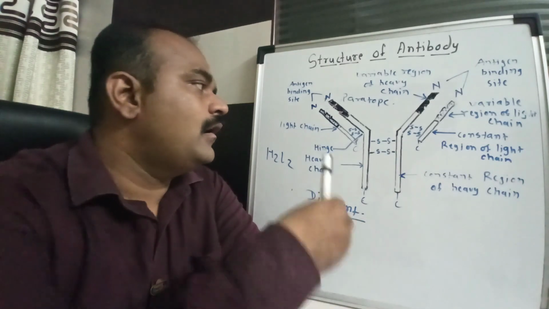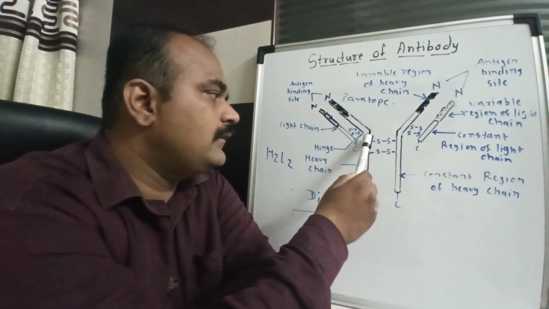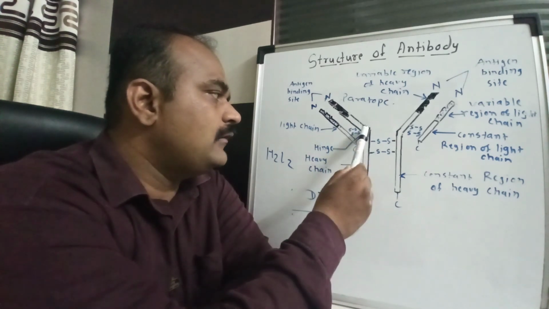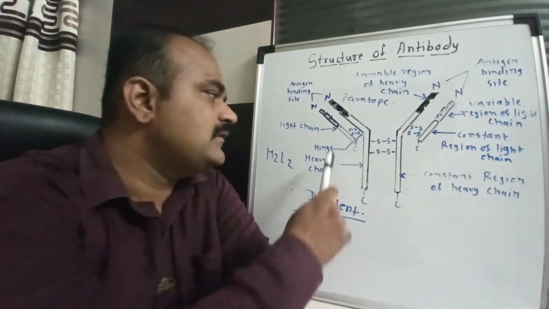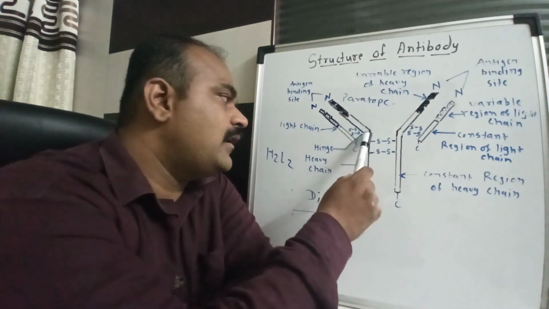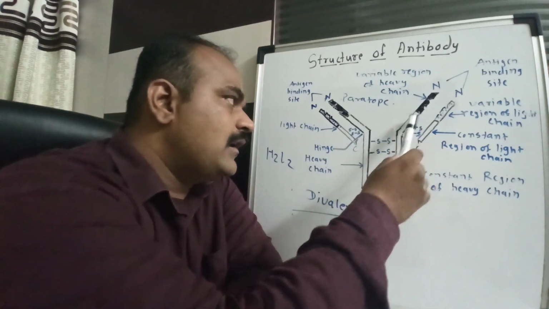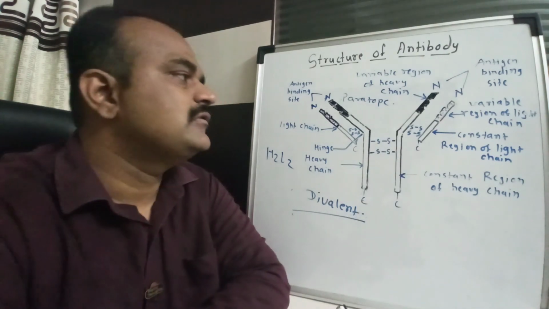Here, this is the arm of the heavy chain and this is the stem of the heavy chain. This arm and this stem are joined at a corner which we call the hinge. So the hinge is the region where the arm and the stem get attached. Here also you can see the arm and the stem joined at the hinge.